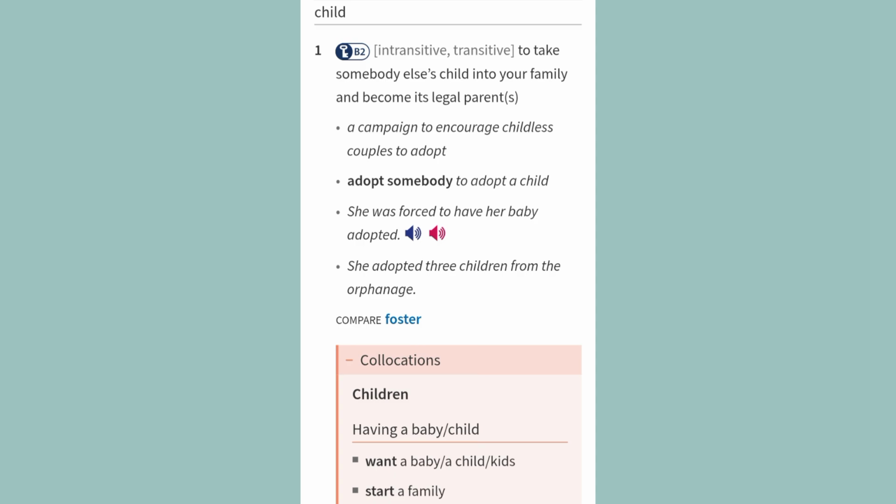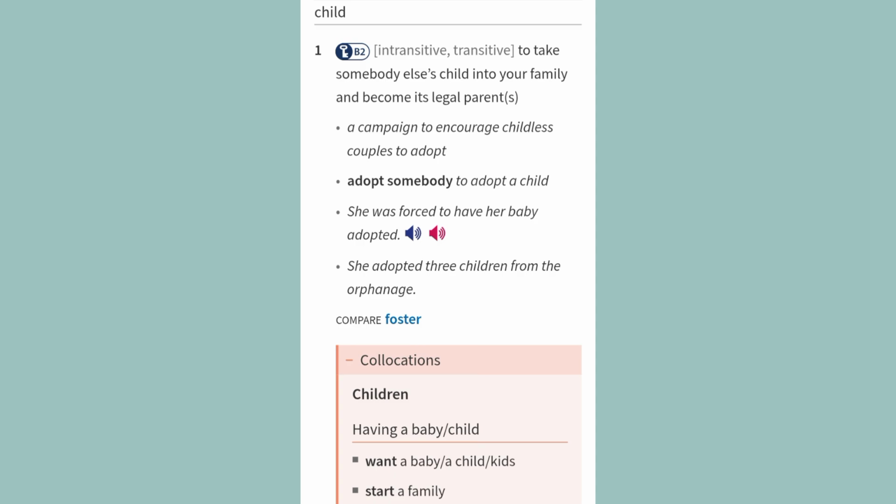Examples. A campaign to encourage childless couples to adopt. Adopt somebody. To adopt a child. She was forced to have her baby adopted. She adopted 3 children from the orphanage. Compare: foster.